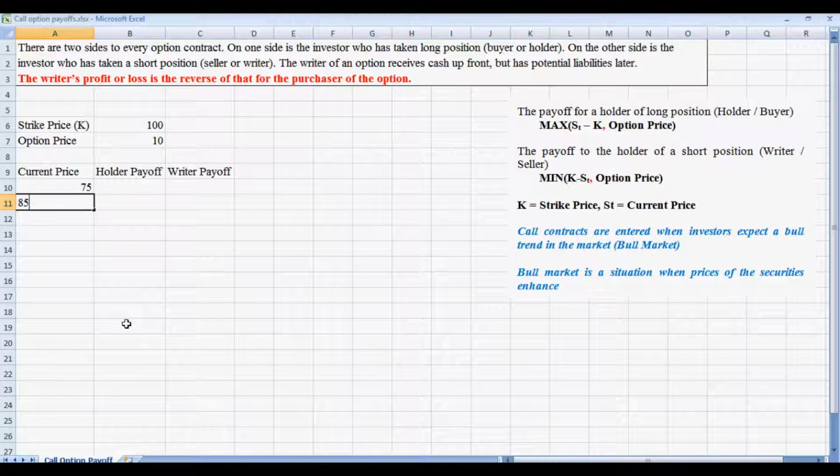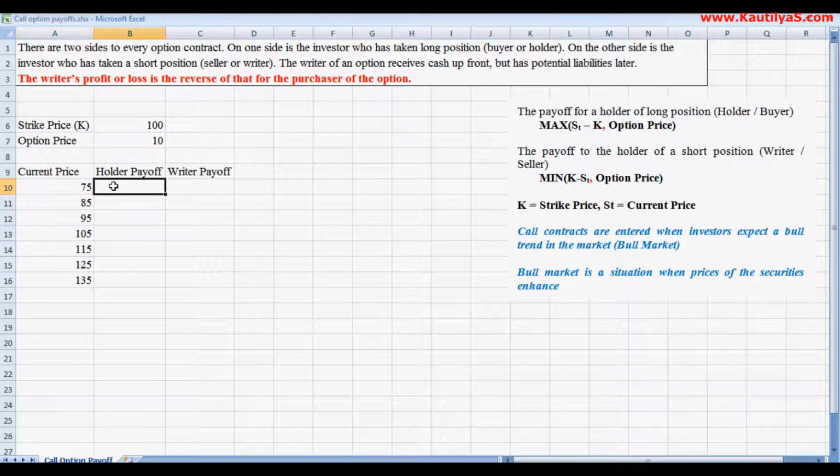Then 85, 95, 105, 115, 125, 135. We are making various assumptions, scenarios. If the stock is 75, what is the payoff for the holder? And if the stock is 85, what is the payoff?